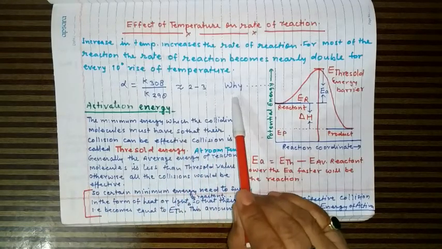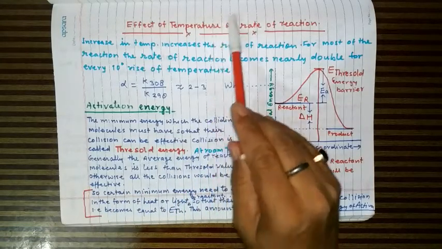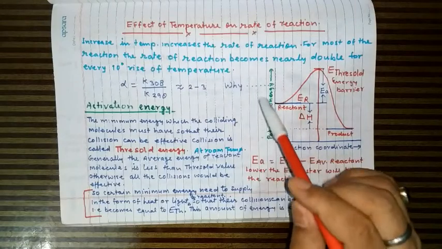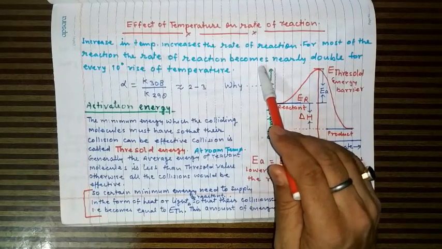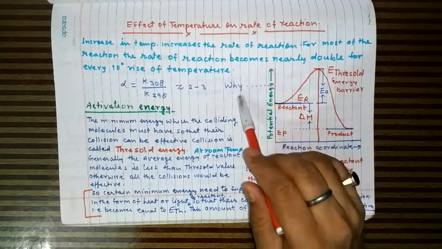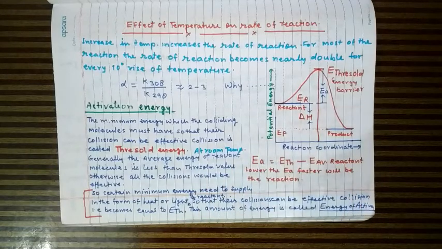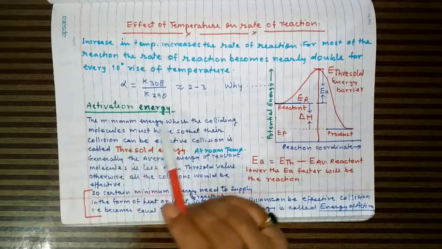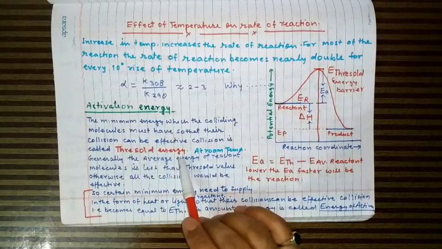So now the question is why the rate of reaction gets double when the temperature is raised by 10 degrees. In order to explain this, we need to know two more terms. What is activation energy and threshold energy?